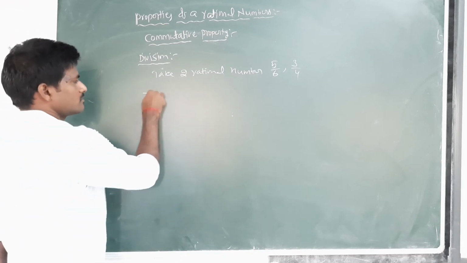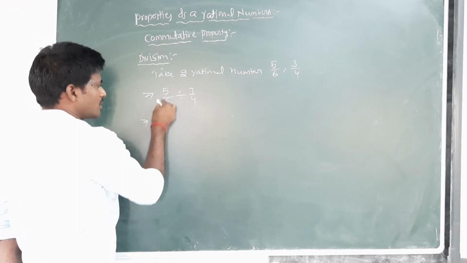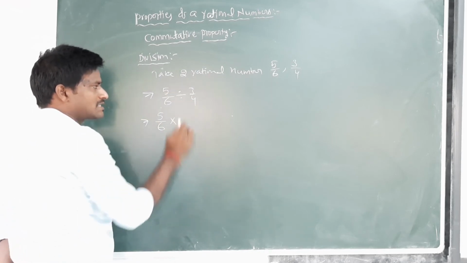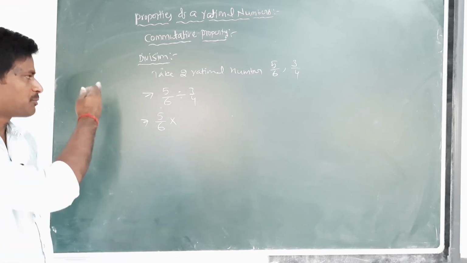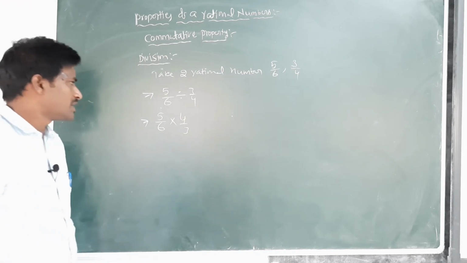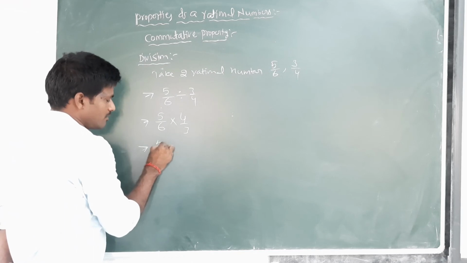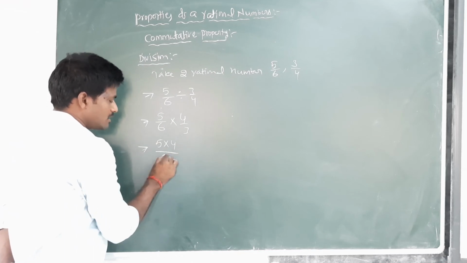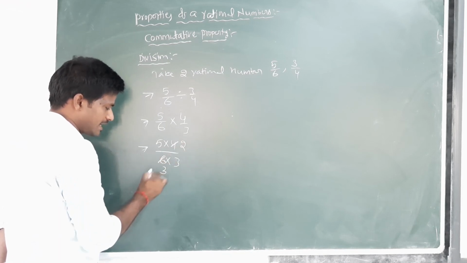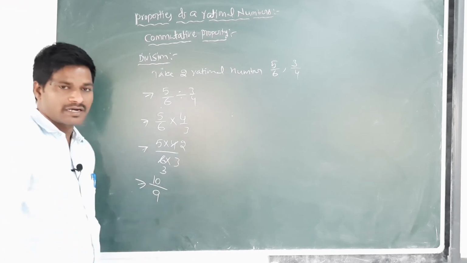That equals 5 by 6 divided by 3 by 4, that equals 5 by 6 multiplied by the reciprocal of 3 by 4. The reciprocal of 3 by 4 is 4 by 3. That equals 5 into 4 by 6 into 3, which is 20 by 18, equal to 10 by 9.